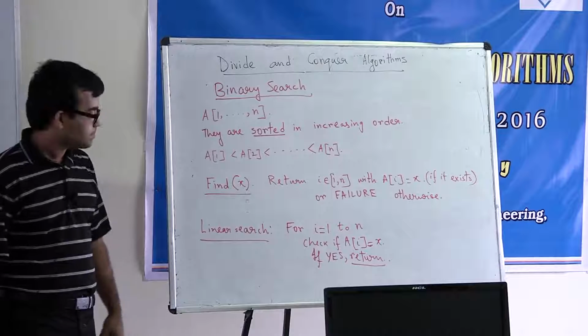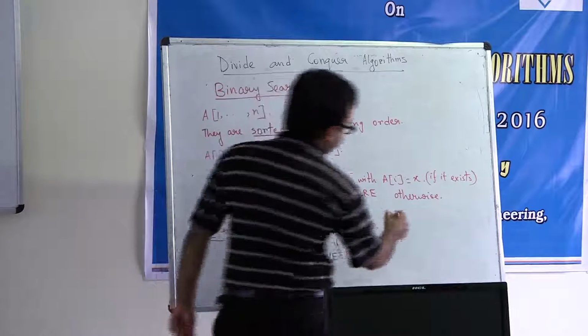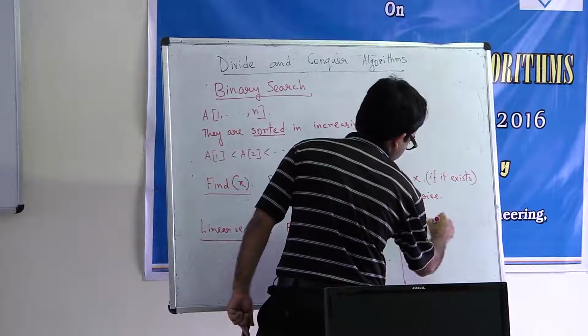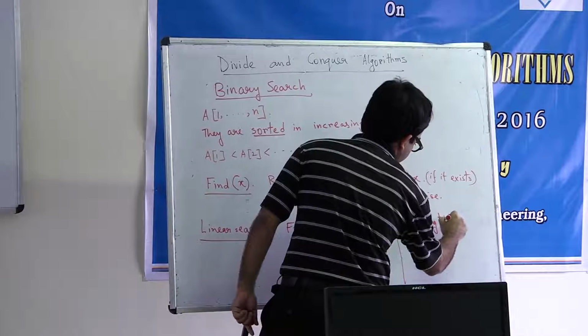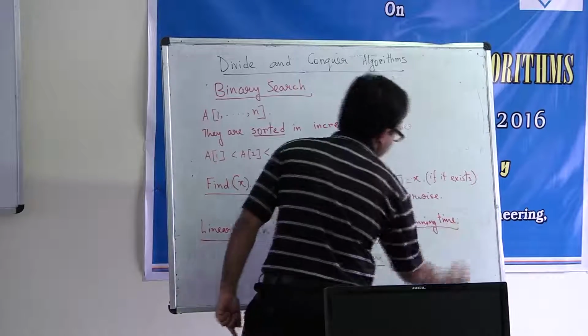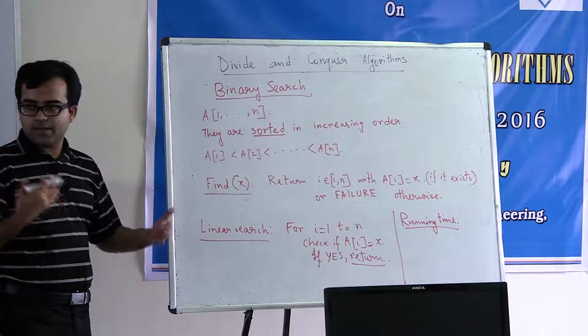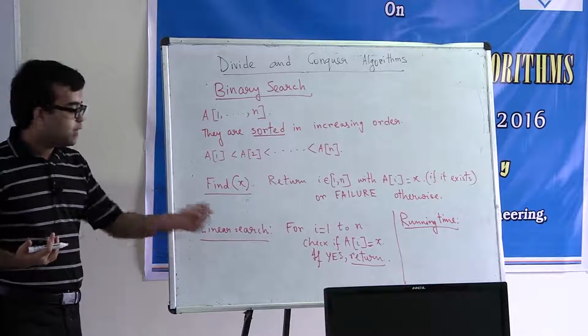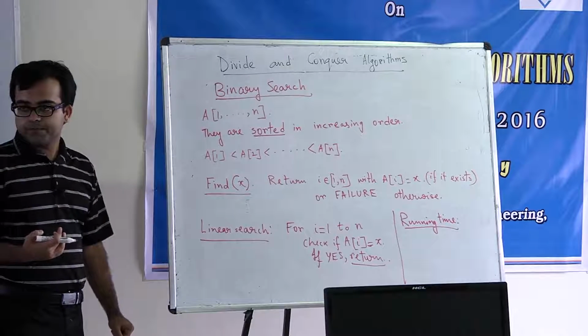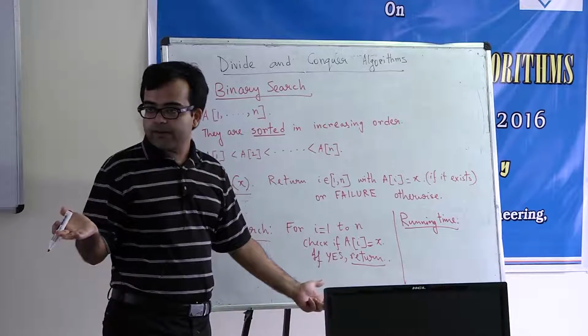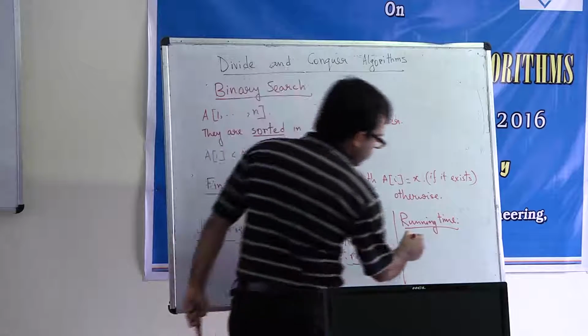Okay. So now what is the running time of this algorithm? By running time we mean roughly the number of operations that this algorithm will perform. Somebody said big O of n, right? So what does this mean?